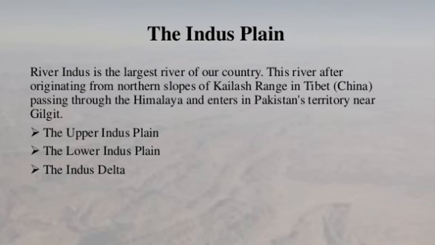Then there is Indus Plains. Indus Plains are the areas that lie near the Indus River. So the Indus River is the largest river in the country. This river originated from the northern slopes of Kailash range.